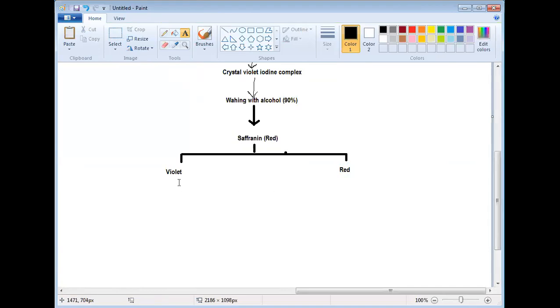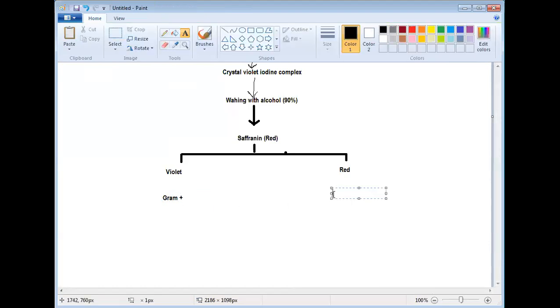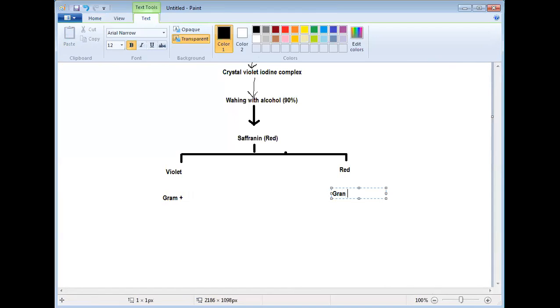Then we infer simply: if it is violet, it is gram positive. If it is red, it is gram negative.